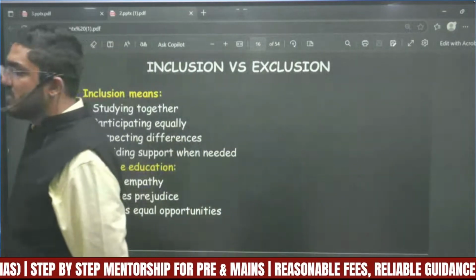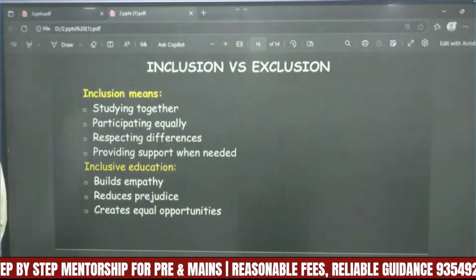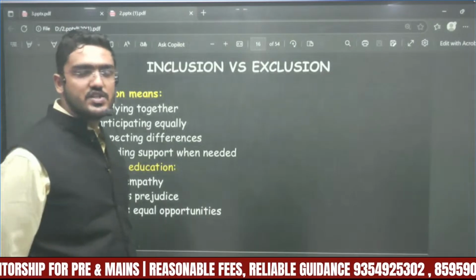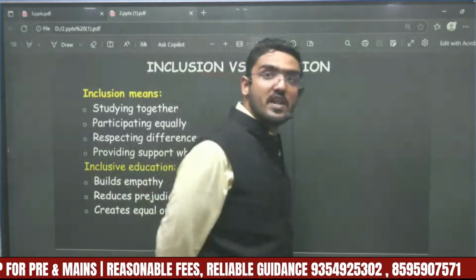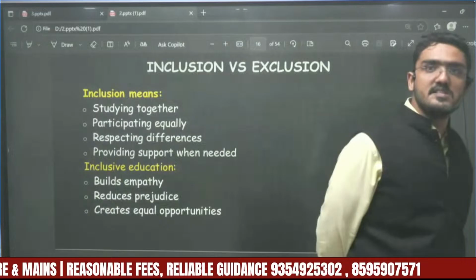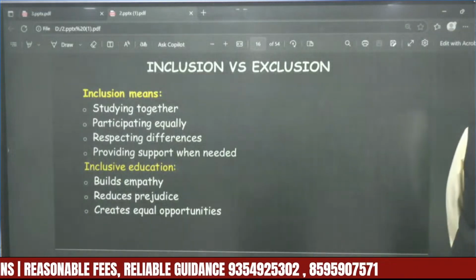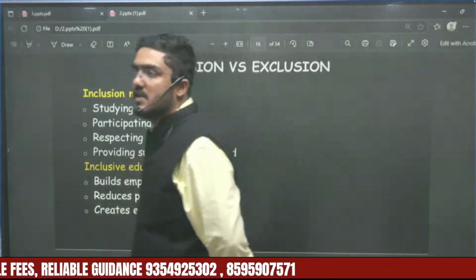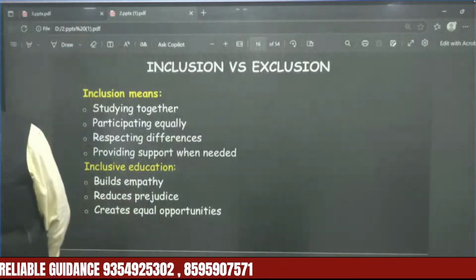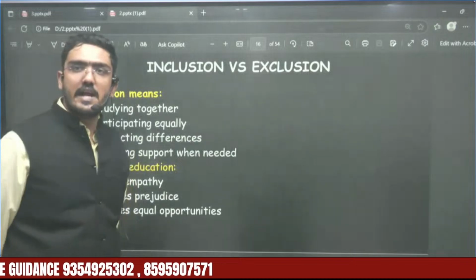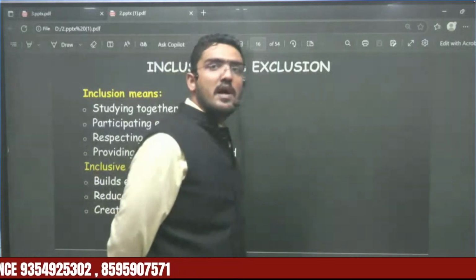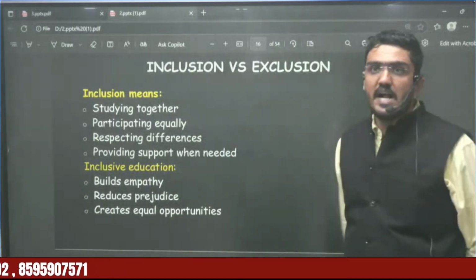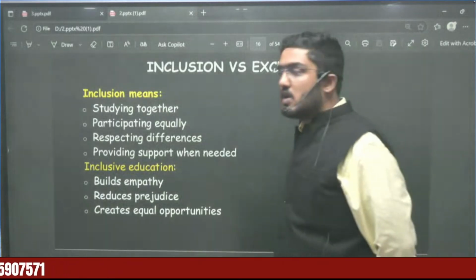Now coming on to inclusive education, what does inclusive education stand for? Inclusive education stands for the education that creates opportunities for everyone, that doesn't miss out anyone. Inclusive education is the education in which everyone is taken care of, whether it be a child, whether it be elderly, whether it be anyone, right? So their needs are taken into consideration. That is basically called inclusive education.